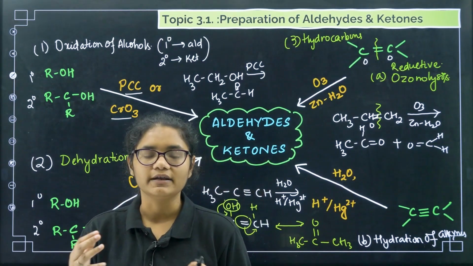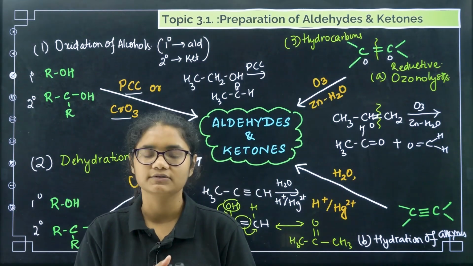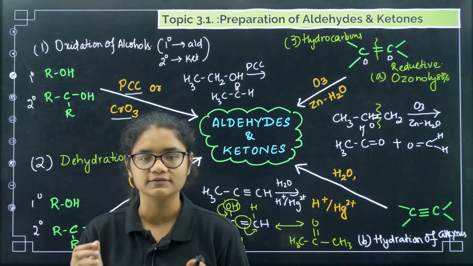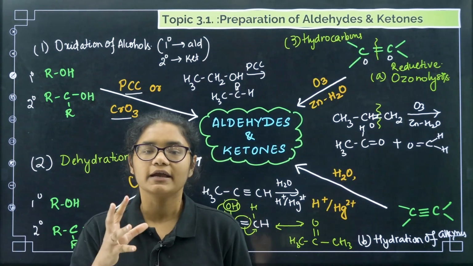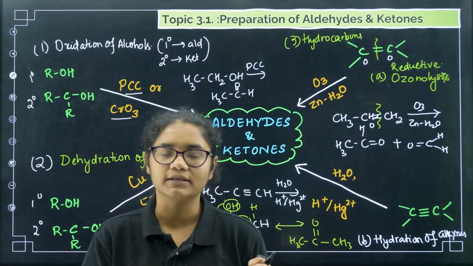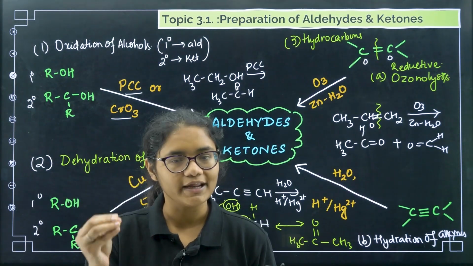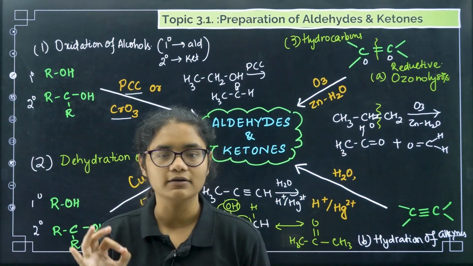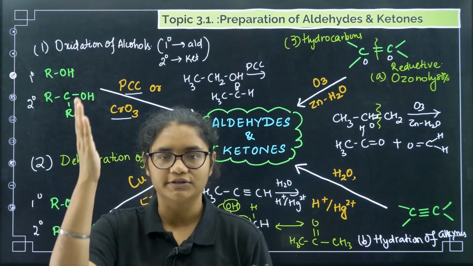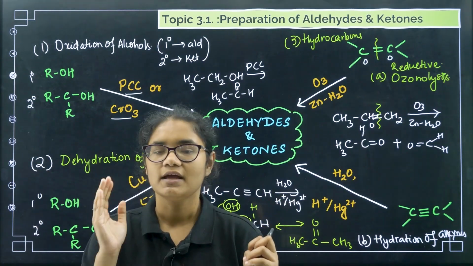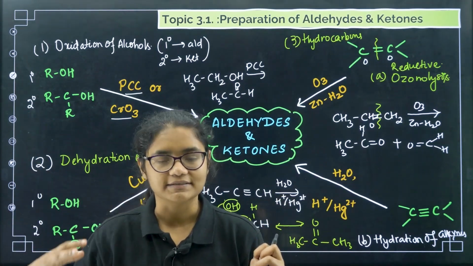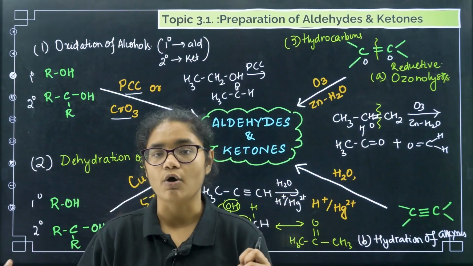Next, the third one is from hydrocarbons. Under hydrocarbons we have two things. First is ozonolysis of alkenes. This is very easy. In ozonolysis of alkenes, what is the reagent required? O3 and zinc water. You just have to break the double bond and add oxygen to both sides. Next, from hydrocarbons, the second part is hydration of alkynes.